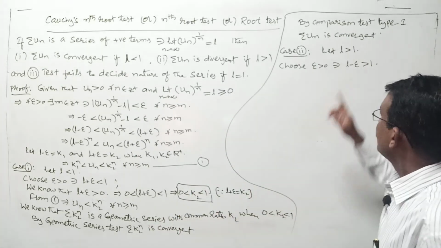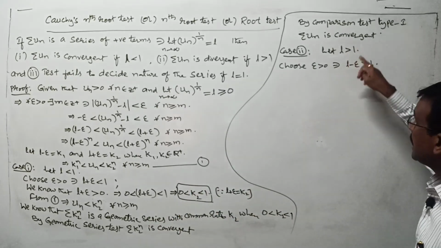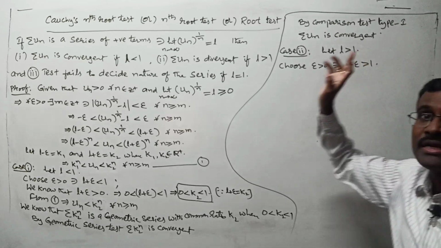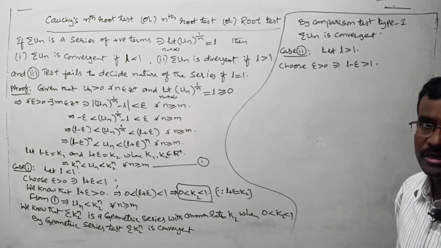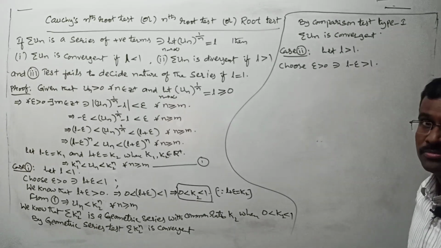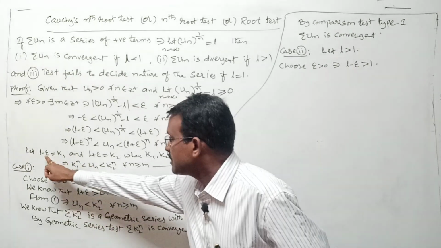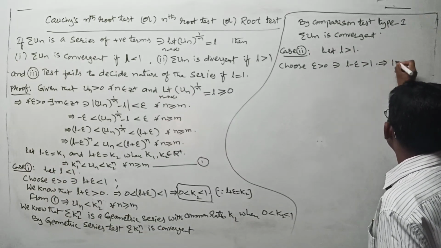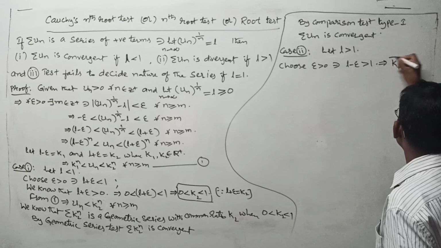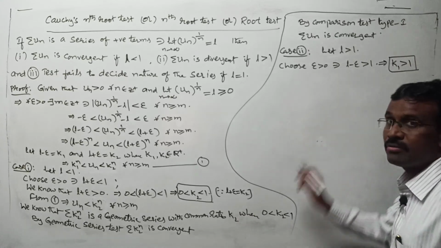That's why whenever L is greater than 1, L minus epsilon is also greater than 1. Then only we say epsilon is a least positive real number, right? Due to that we proceed like this. But we take L minus epsilon as k1. Just go here, this implies k1 is greater than 1. Keep this result aside, right?